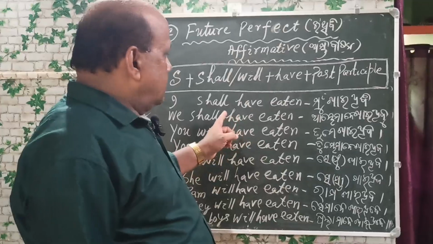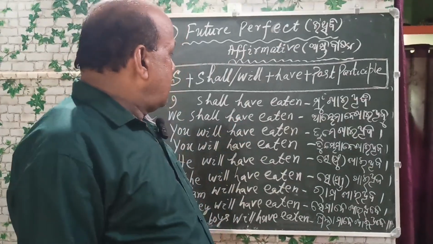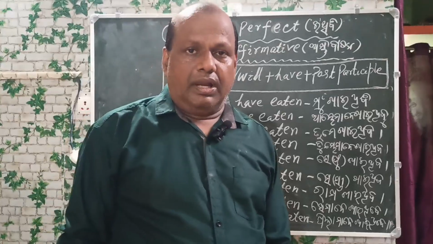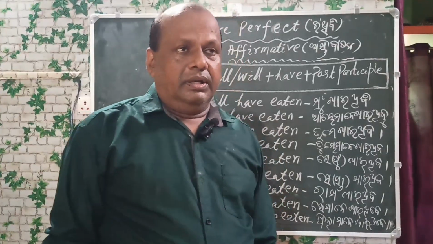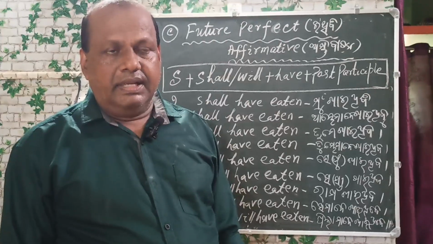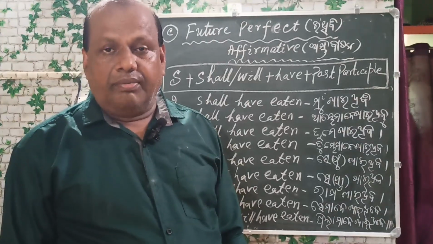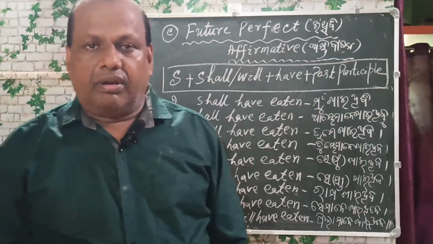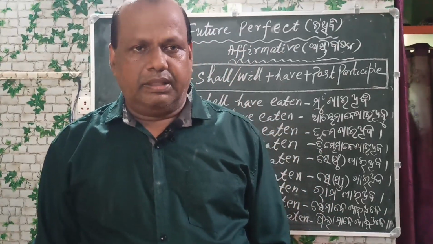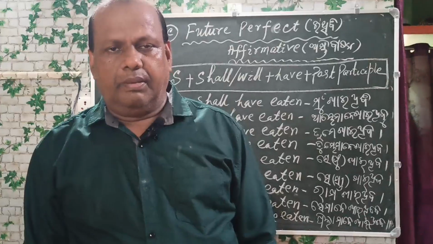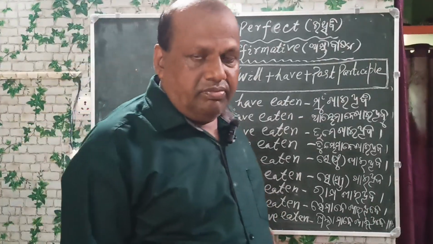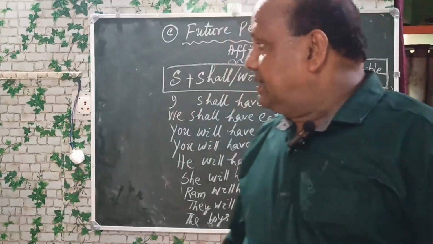So this type of sentence: I shall have eaten, we shall have eaten, you will have eaten, he will have eaten, she will have eaten, Ram will have eaten, they will have eaten, the boys will have eaten. Now you write down the affirmative form of the future perfect tense.